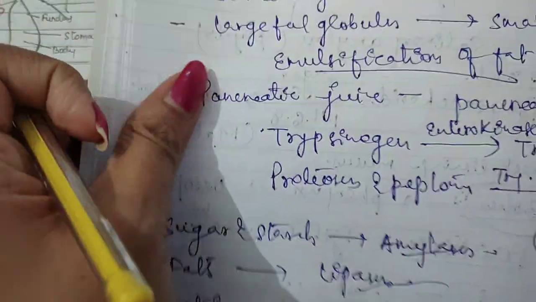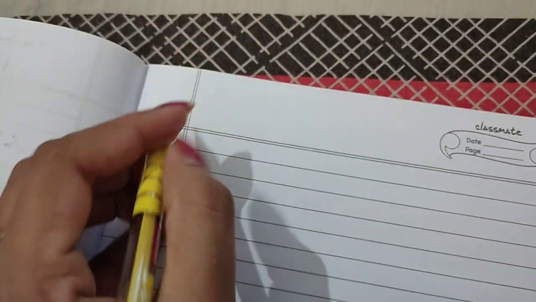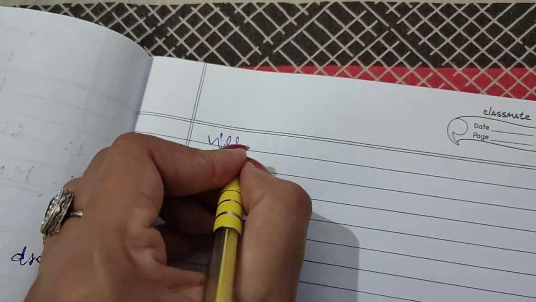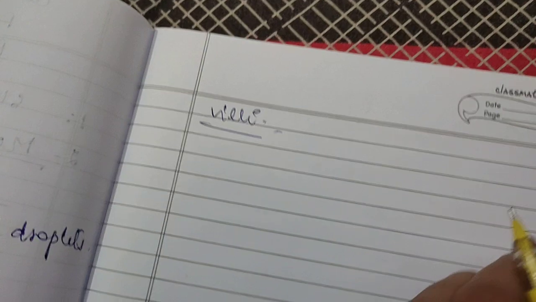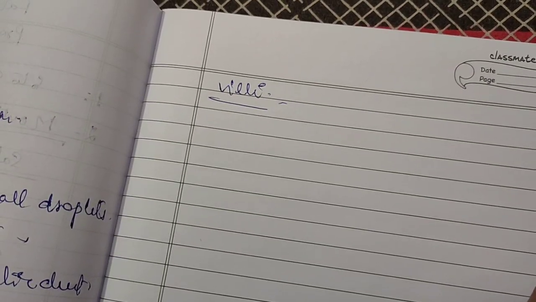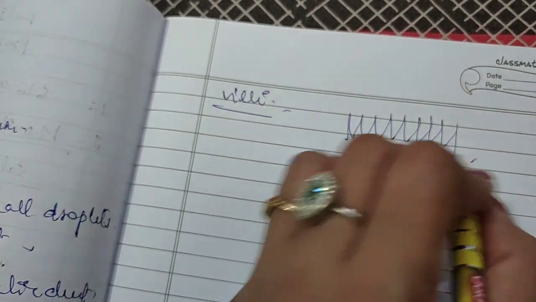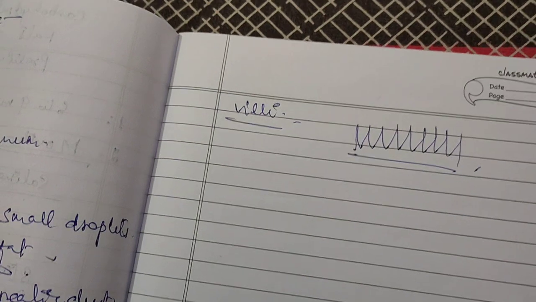So there is another thing also, like villi. The small intestine's capacity for absorption is increased by millions of finger-like projections. It is like this, which is called villi.